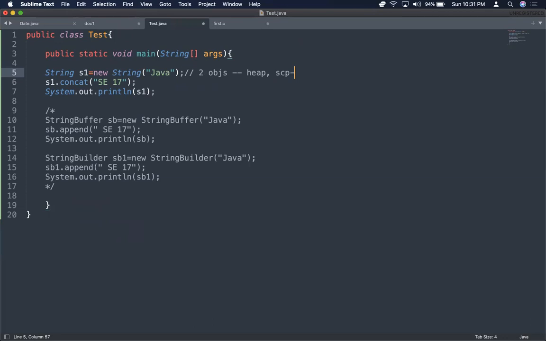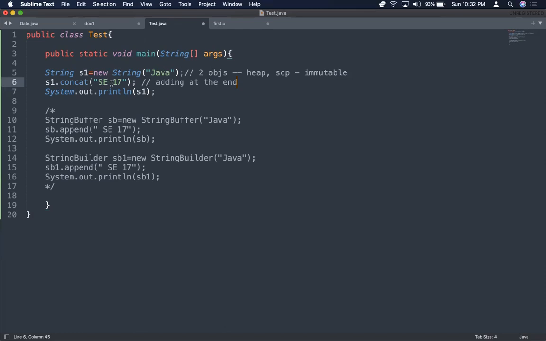What I'm telling is that these string objects are immutable. We cannot change it. We cannot modify it. Here, in line number 6, what I'm doing is s1.concat. s1 is Java. Concat is a method in the String class which adds a particular string at the end of s1.